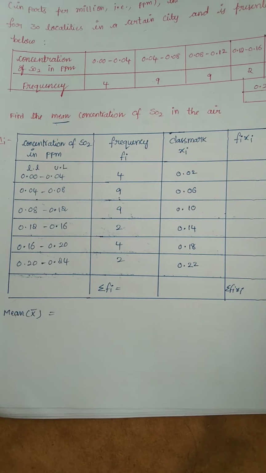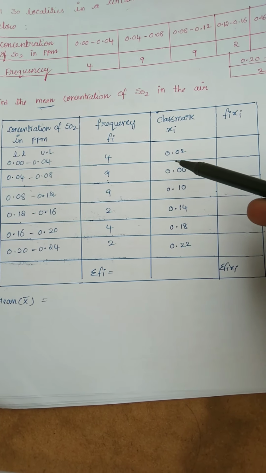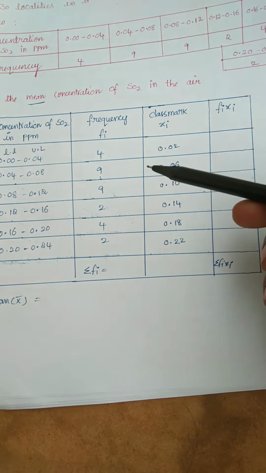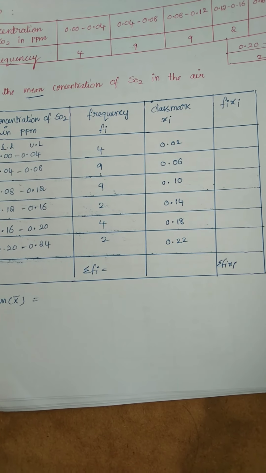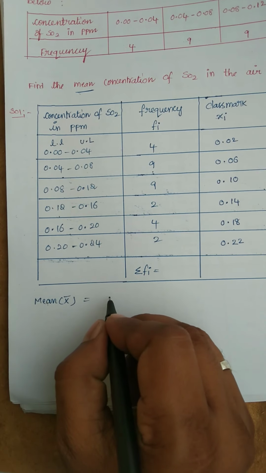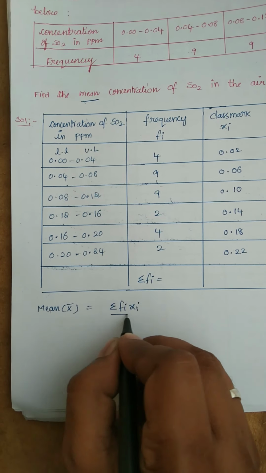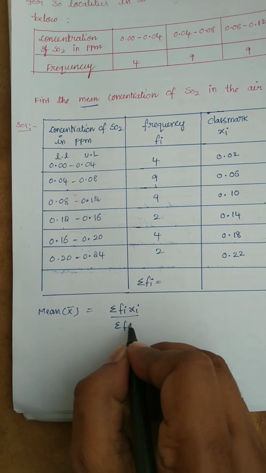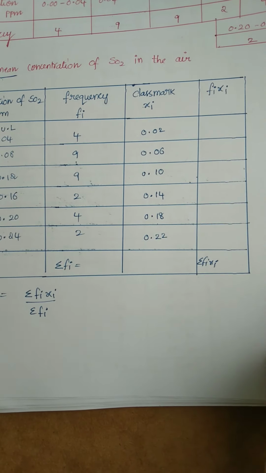Here we are using the direct method only, because the xi values and their frequencies are small, so directly we can go with our direct method. So what is the formula to find the mean by using the direct method? That is sigma fi xi by sigma fi. So let us find fi xi.